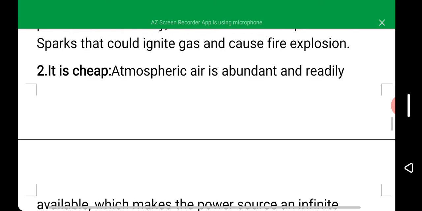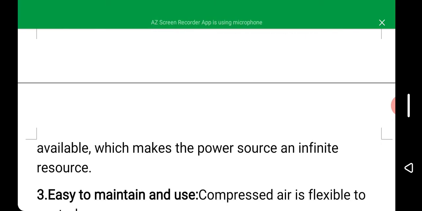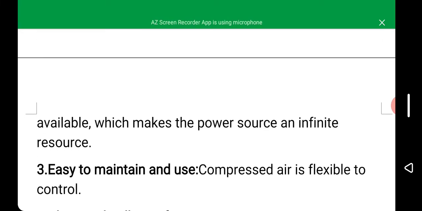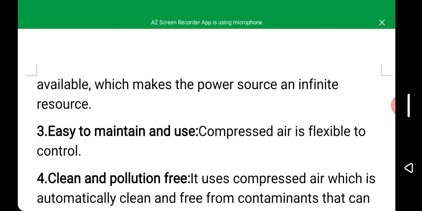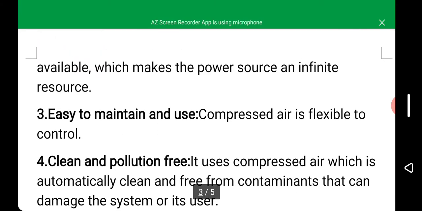It is cheap. What I mean by cheap is that it is common. Atmospheric air is abundant and readily available, which makes the power source an infinite resource. We can see it. It is common, not something that we will be looking for. That's why we say it is cheap.